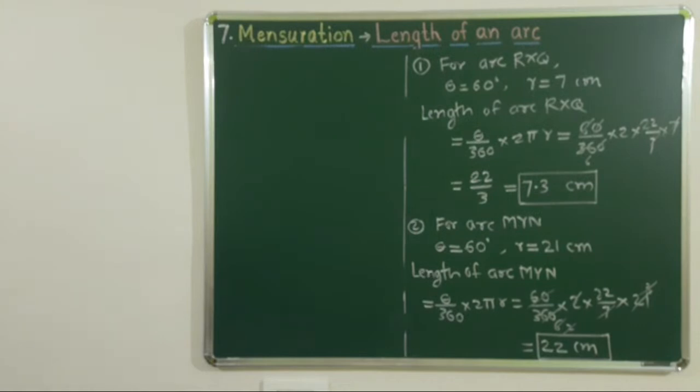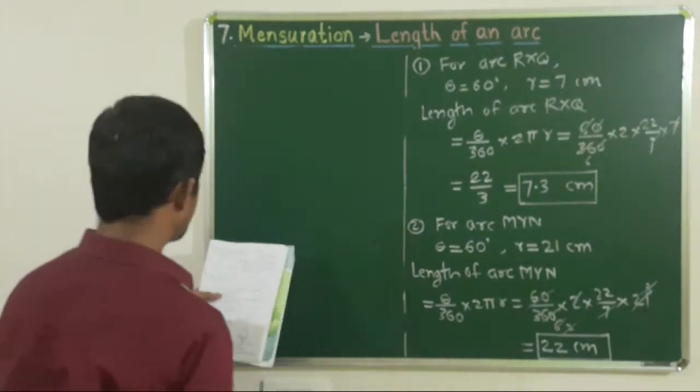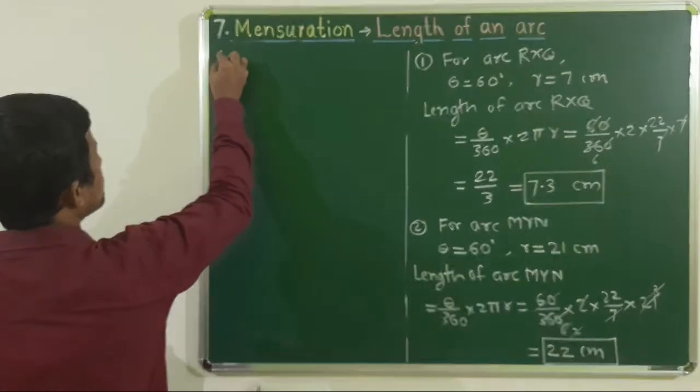This is example number 9. We'll solve only 2 remaining examples and we stop.